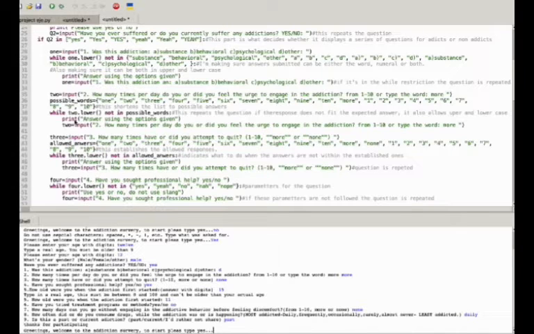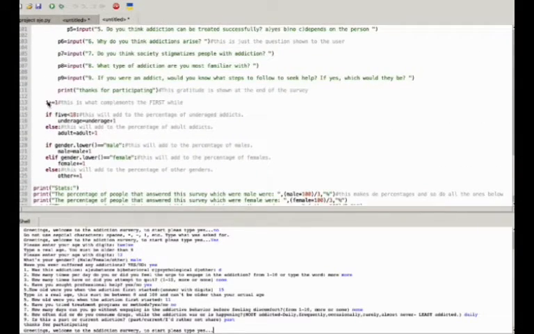Then this is going to repeat 3 times since I put i equals 0. While i is lower than 3, run the whole survey. And then to ensure that it's just 3, every time the survey is finished, I add 1 to the value of i. So when it reaches 3, the program will stop. So let me answer this real quick. And then Valentina will do one answering yes to being an addict, and one answering no, and she'll explain that.